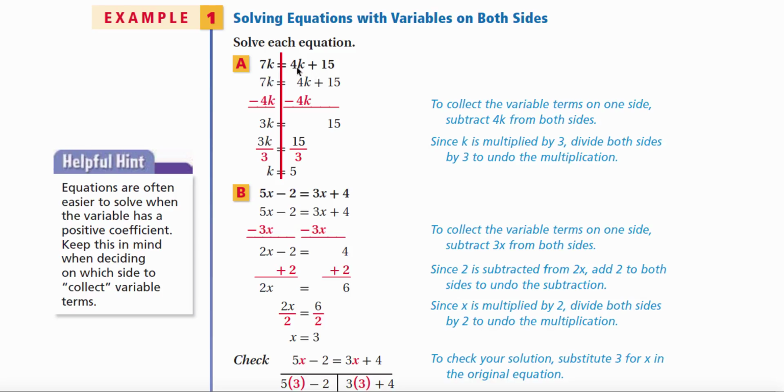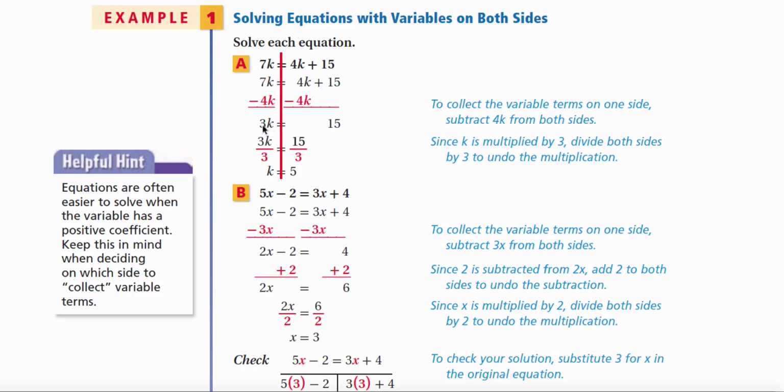So what we do is we choose to subtract 4k from both sides. Remember, an equation is like a scale. So what you do to one side, you have to do to the other side to maintain that balance. So we do that. 4k minus 4k cancels out, leaving me the number 0, which simply leaves me the number 15. 7k minus 4k, these now can be collected as like terms, and I get 3k.